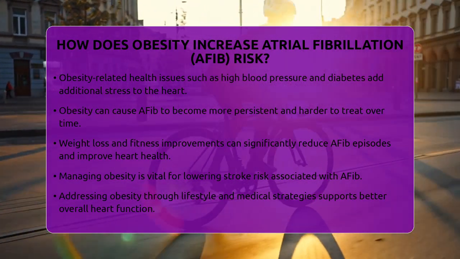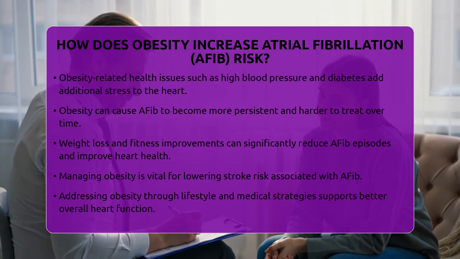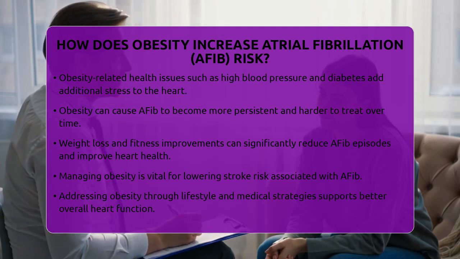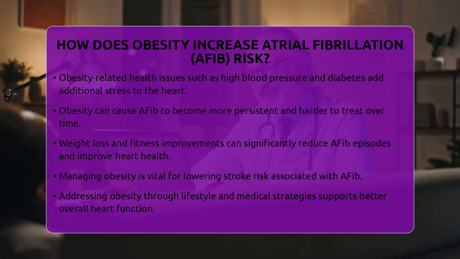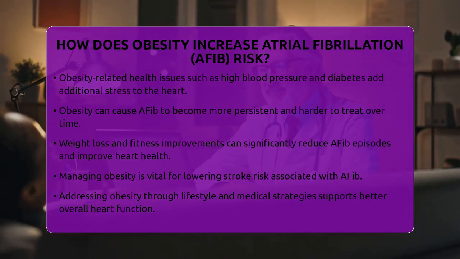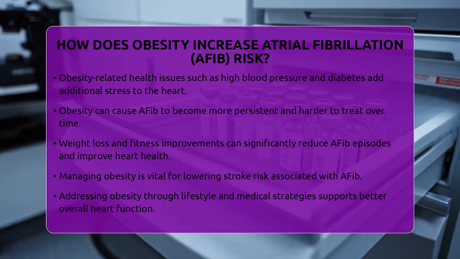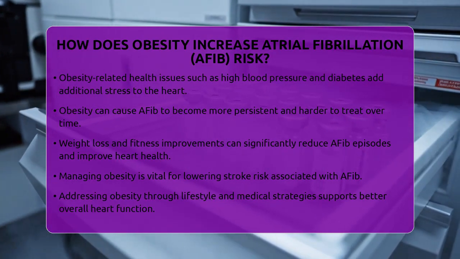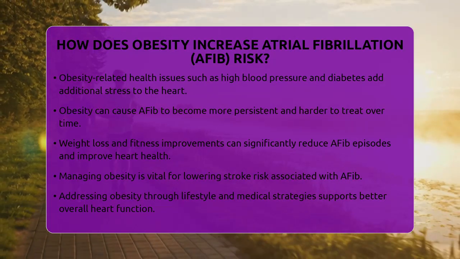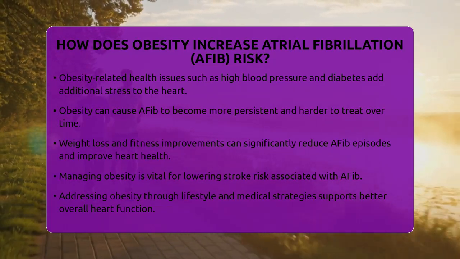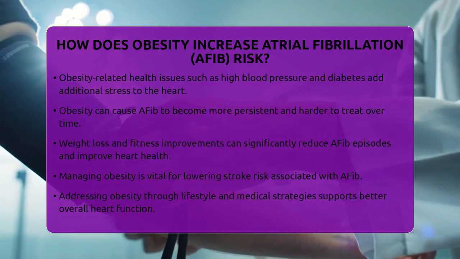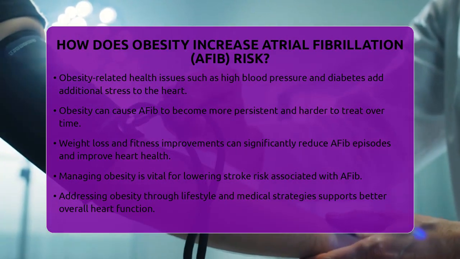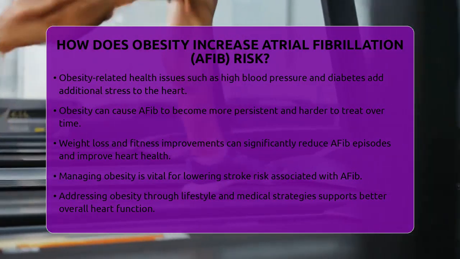In summary, obesity influences AFib risk through changes in heart structure, electrical activity, and systemic inflammation. These factors combine to create an environment that favors the development and persistence of abnormal heart rhythms. Because AFib is a major risk factor for stroke, addressing obesity through lifestyle changes and medical management is essential for better stroke prevention and overall heart health.